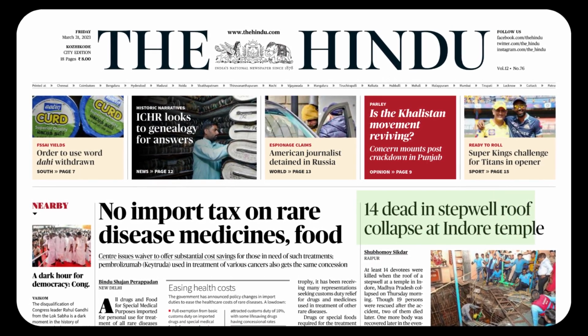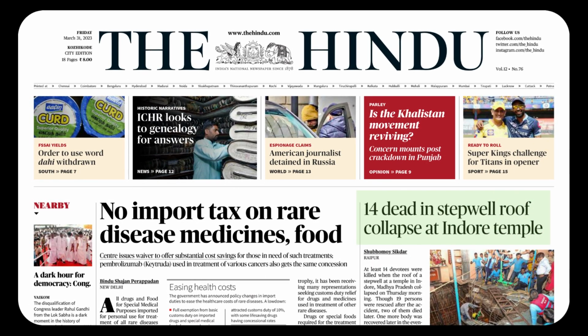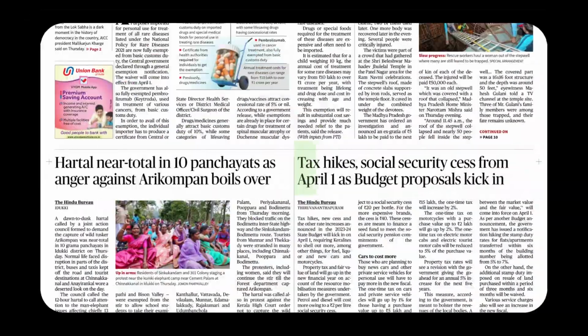In stepwell roof collapse, collapse is again a very interesting word. C-O-L-L-A-P-S-E. The C has a hard K sound here. Collapse. That sound is very important in the English sound system. Okay, we go to the next news item.